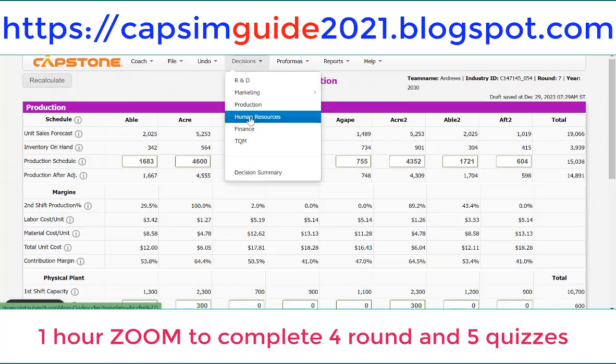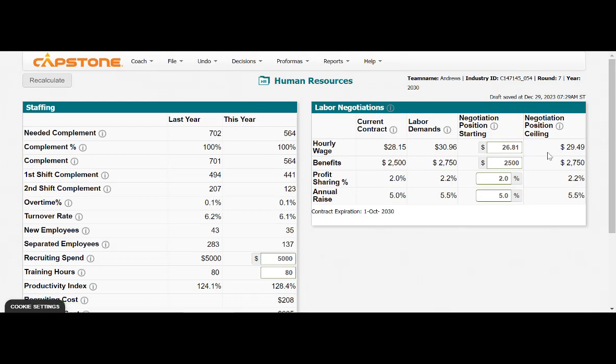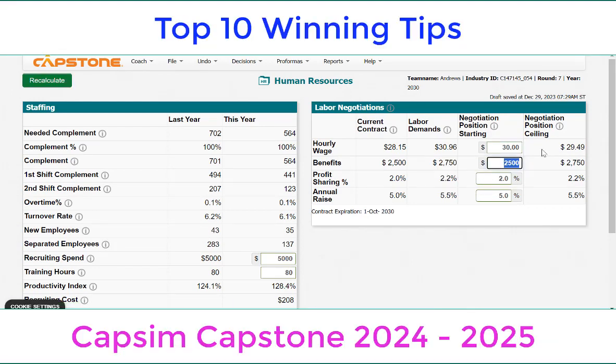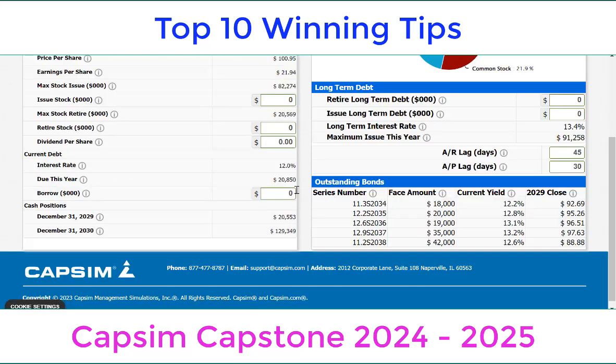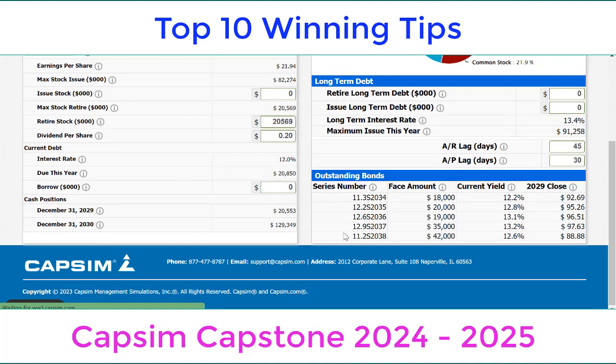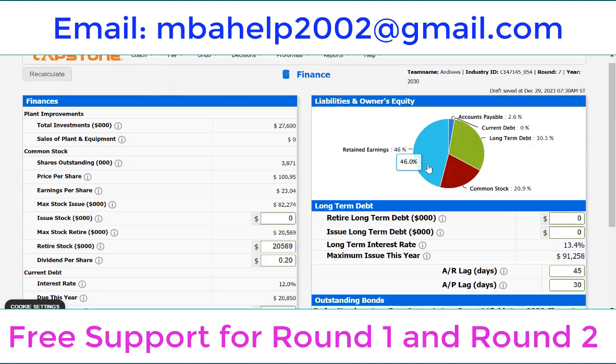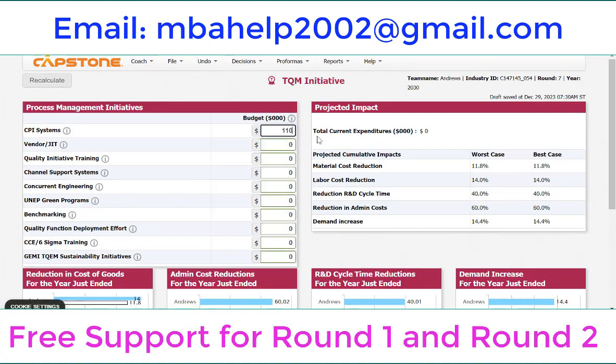Now we check the HR decision, and we set this for the contract, it's okay, 2300. We use 2.2, giving the best conditions for the workers. And we check finance. Round 6 now is quite simple. We have a lot of cash here, we can pay dividend. That's our strategy. 569 and 0.2 is okay. And we check the cash we have. Yeah, we still have enough, okay. And we can go for a loan to maintain the operation and avoid any kind of emergency loan. So now we have this one.